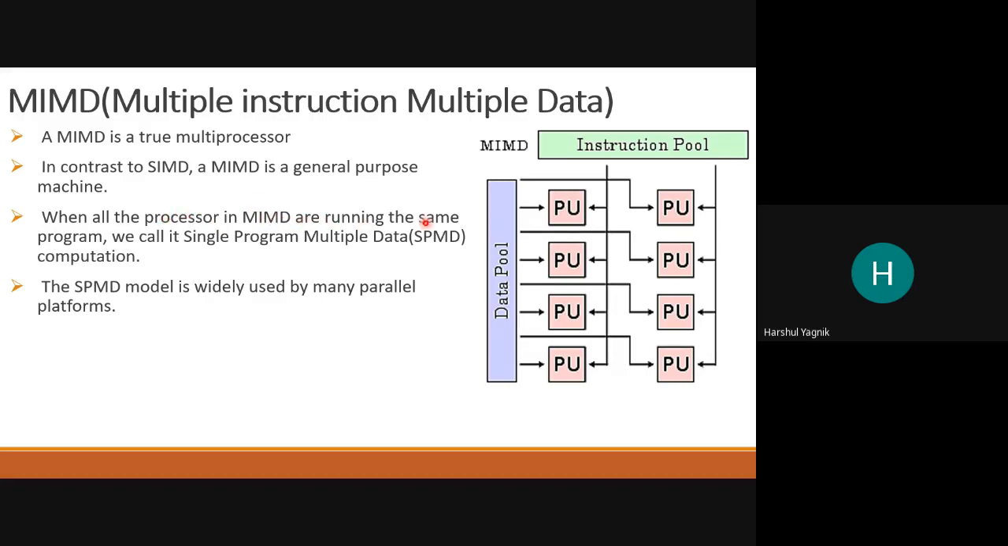So when all the processors in MIMD are running at the same time, we can call this single program multiple data. Remember, multiple instruction, multiple data. But in one program, there are multiple instructions. So such processors are also called single program and multiple data. Single program will have multiple instructions. And this is the most widely used model right now. As I told you, the general purpose processors which we have right now are all MIMDs.